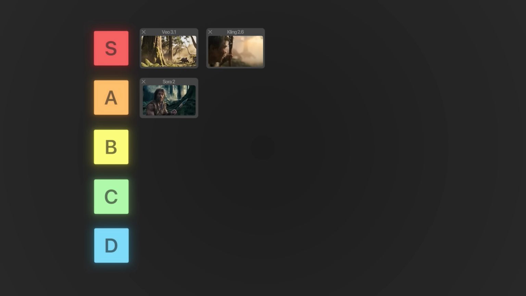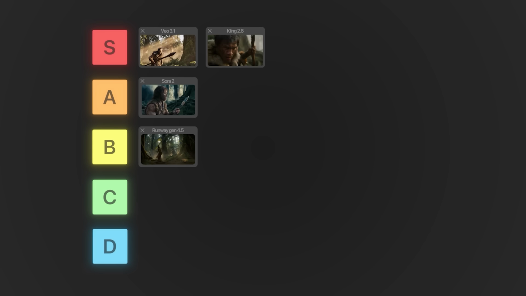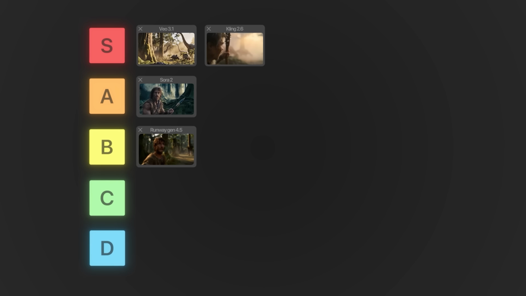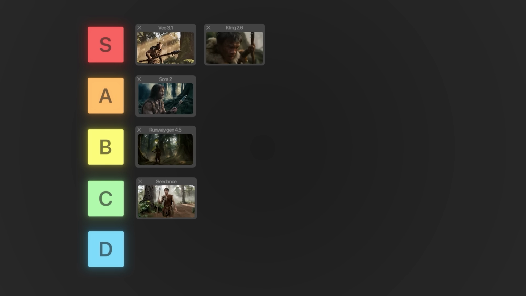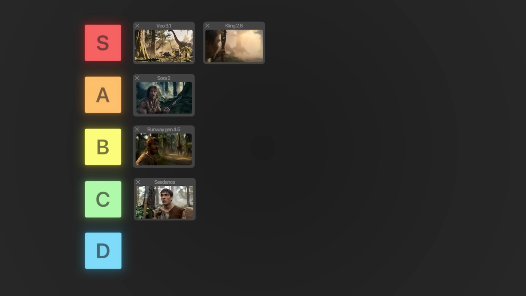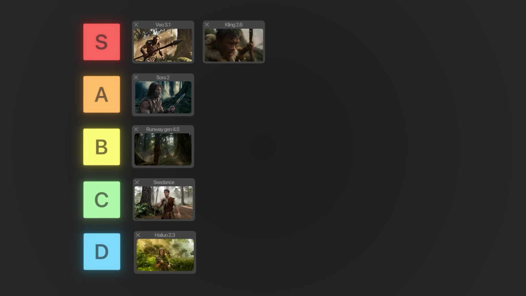Then close to that we have Runway Gen 4. It's very close between the A tier and the B tier, but I'm gonna put it in B tier. Now for the C tier, I'm gonna put Seedance in there. It's not that great. It's also better than Minimax and Moonvalley. So in the D tier, I'm gonna put Minimax and Moonvalley. Leave your notes in the comments.